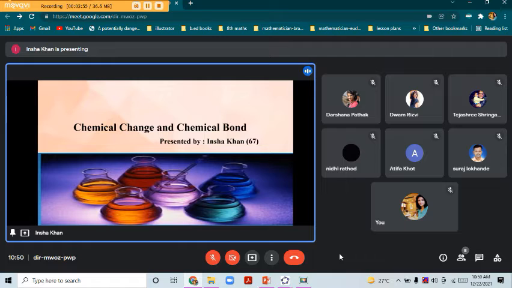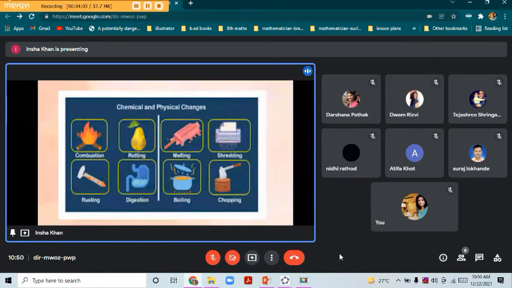So our topic for today is chemical change and chemical bond. Firstly, let's just understand the difference between physical change and chemical change. Now here if you see rotting, melting, chopping, boiling and shredding. All these are examples of physical change. Whereas combustion, rusting and digestion, these are examples of chemical change.